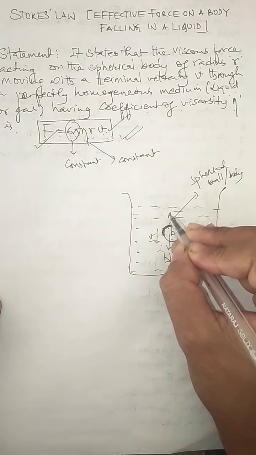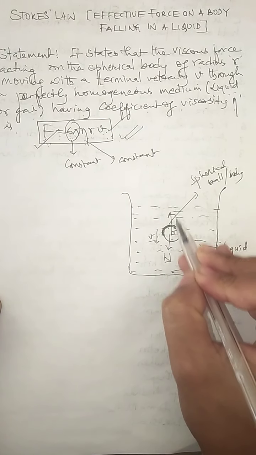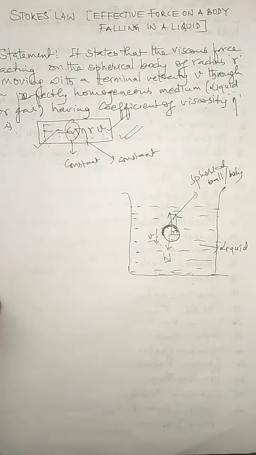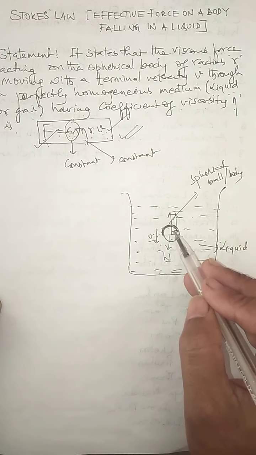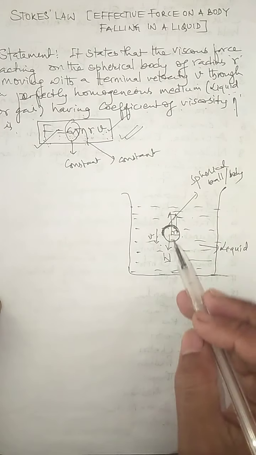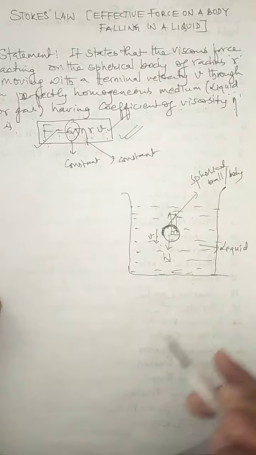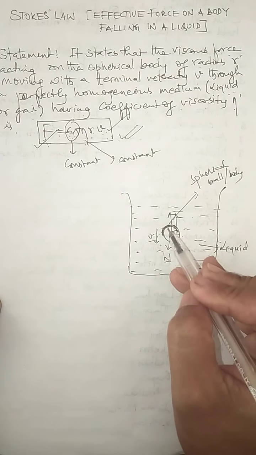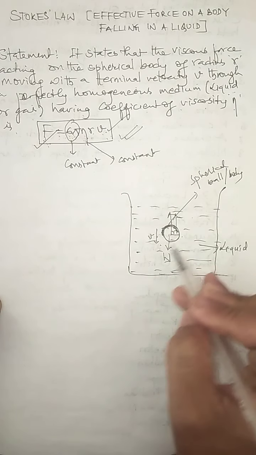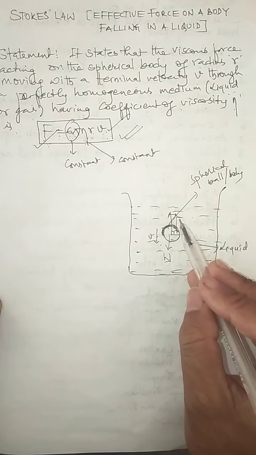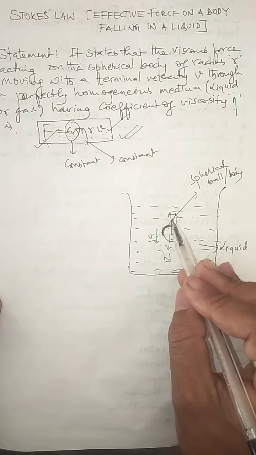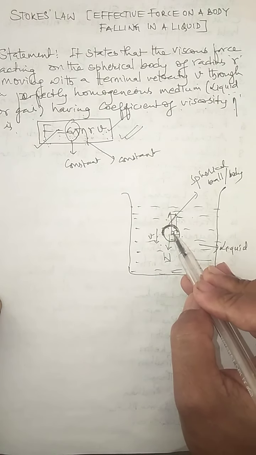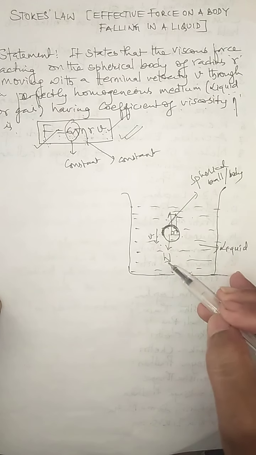There is an upthrust exerted by the liquid, and a viscous force also exerted by the liquid. So two forces act on the body by the liquid: one is the viscous force because of the relative motion, and the other is the upthrust exerted by the fluid. These two are exactly balanced by the weight of the body.